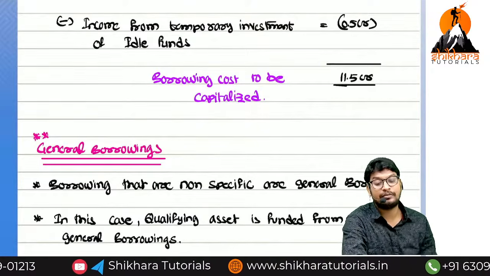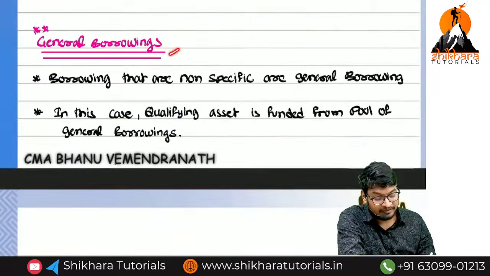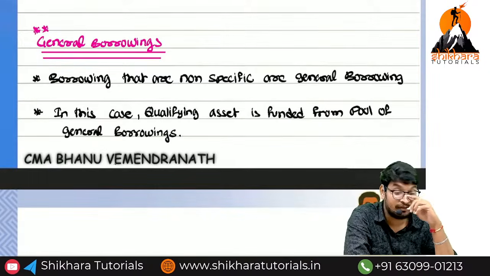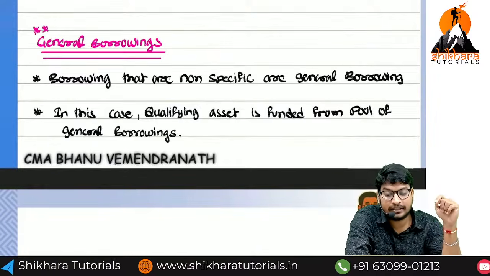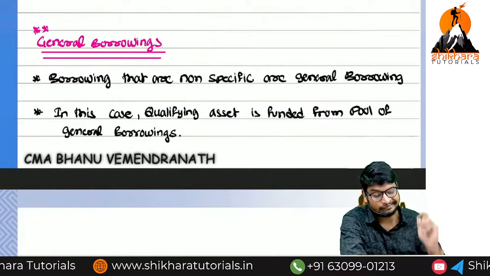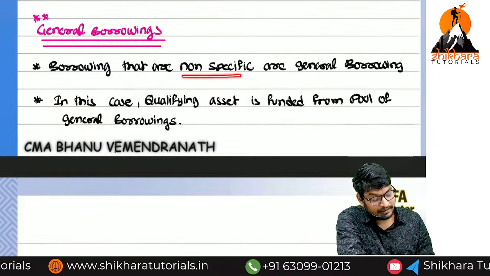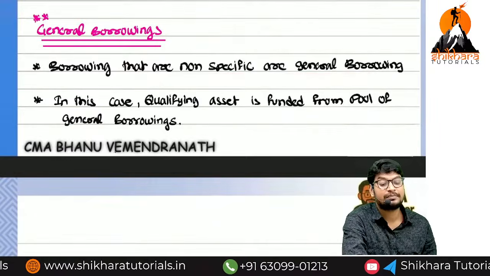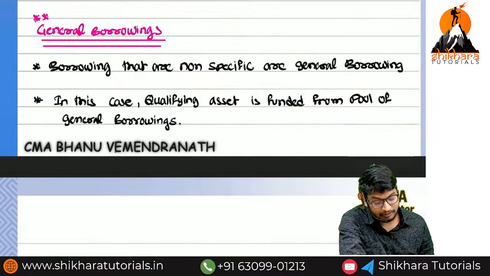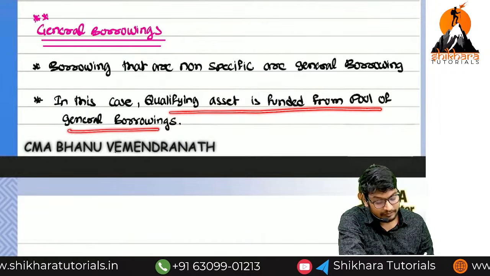This is an example for specific borrowing. So the most important item, calculation of borrowing cost in the case of general borrowing, is very important. Please remember this one. Borrowings that are not specific are general borrowings. In this case, the qualifying asset is funded from the pool of general borrowing.